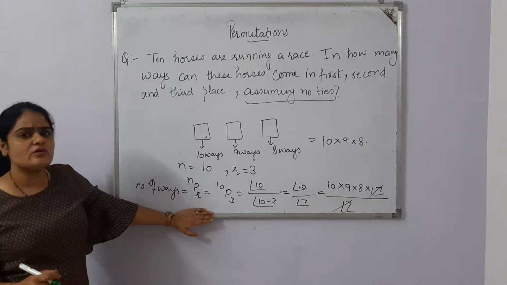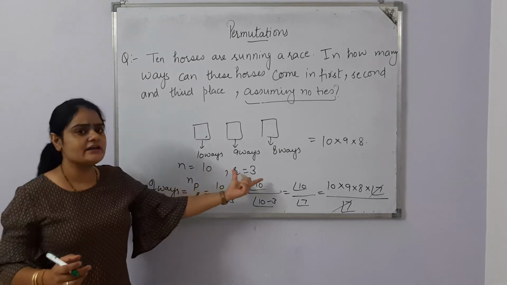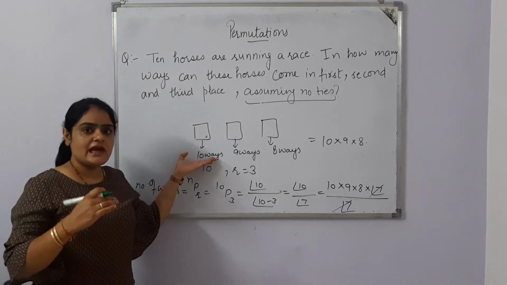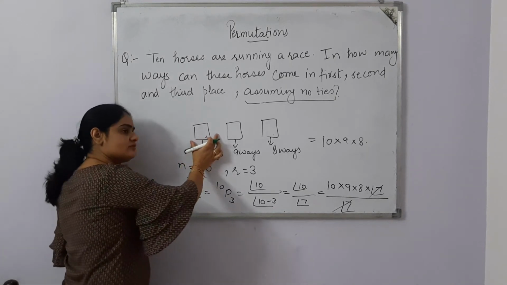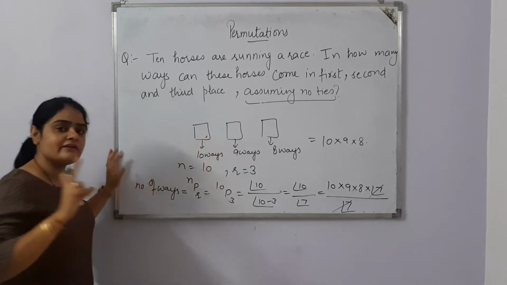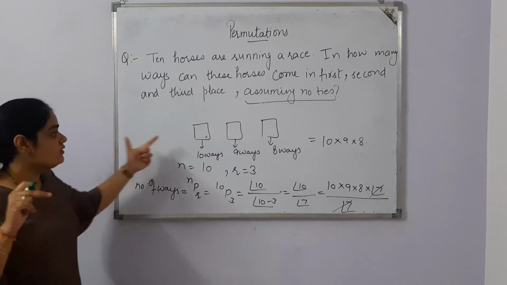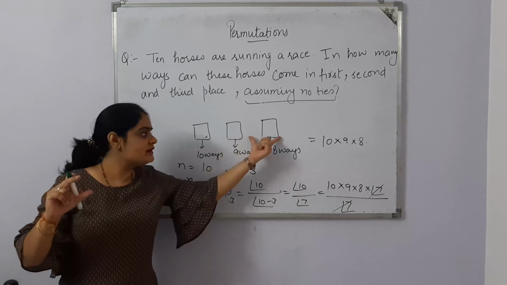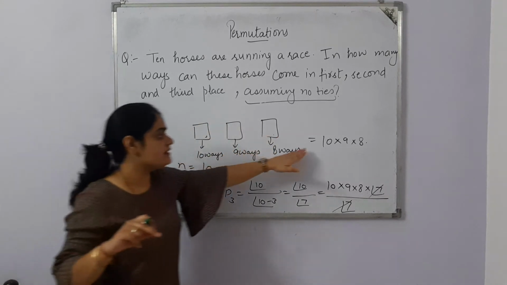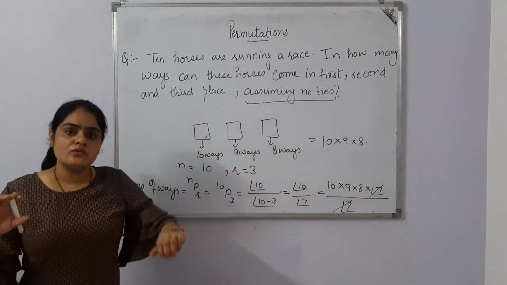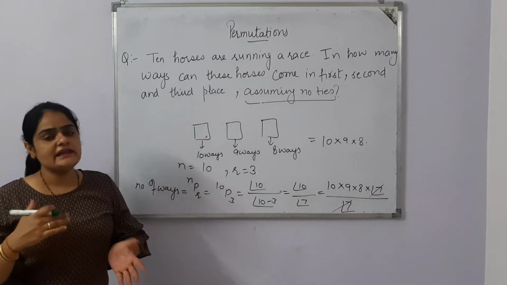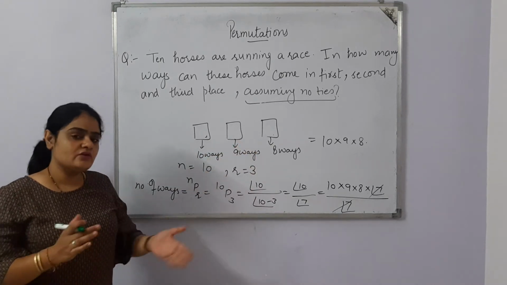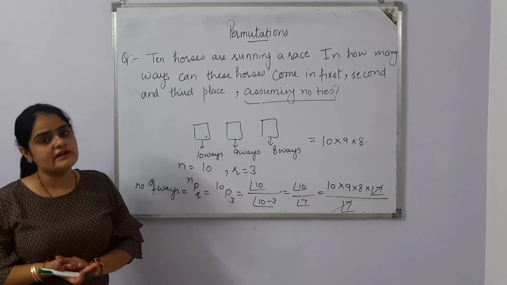It's a little bit easier to apply the formula, because if we have n and we have r, then we can directly apply the formula and we'll get the answer. Because here, the theoretical way requires us to mention that the very first position can be held by one of the horses out of 10, so this box can be filled in 10 ways. Similarly, we have to explain for this box, and for this box. And after that, we say the number of ways is 10 into 9 into 8. So the fact is that you can apply either criterion, either the principle of counting or the direct formula. You can use any method and you will get the answer.